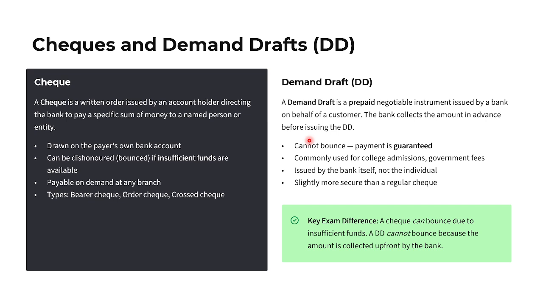Payment is guaranteed because we pay first, then the bank issues the demand draft. So it's commonly used for admission time or government fees, issued by the bank itself, not to the individual. Slightly more secure than a regular check. So you should remember, a check can bounce due to insufficient funds. A demand draft cannot bounce because the amount is collected up front by the bank.